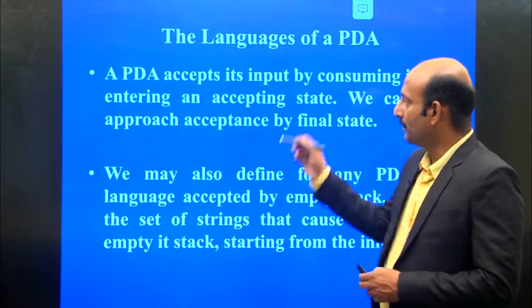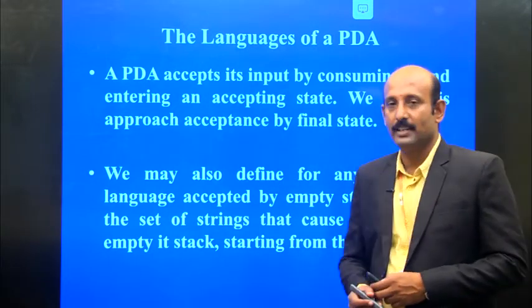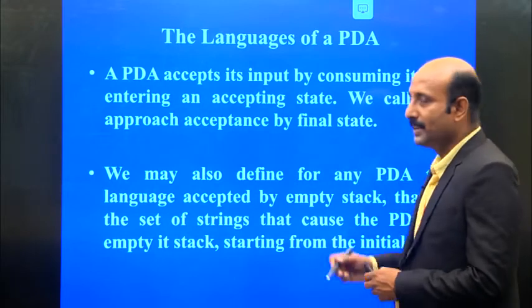The push-down automata accepts the strings whenever it enters into the accepting state.